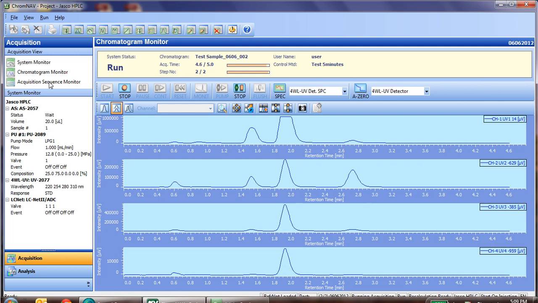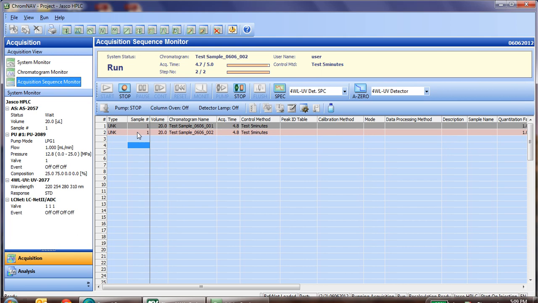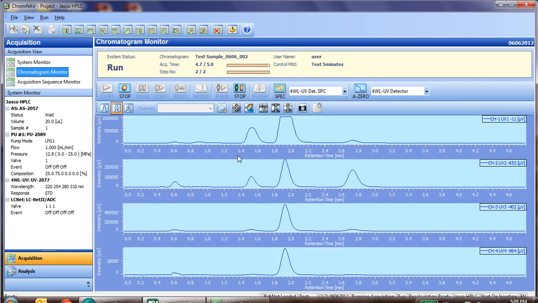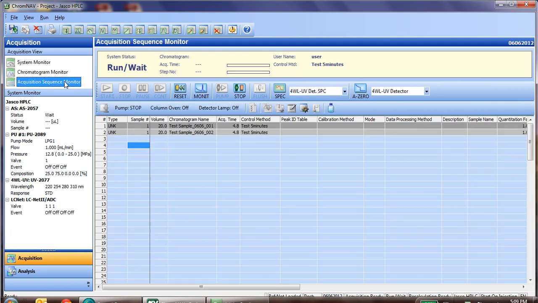Now, as you'll see, we are nearing the completion of the second injection. Step number 2 has less than 30 seconds left. And you'll see that line is currently red as it is running. Our separation looks very similar to before, or almost identical. And now that we're nearing the end, after this gets to 5 minutes, the pumps will turn off as our sequence says to stop. Sure enough, our system stopped, and we've ended our sequence and the pumps are no longer pumping. You can tell by the flow rate is 0, and our pressure comes down.